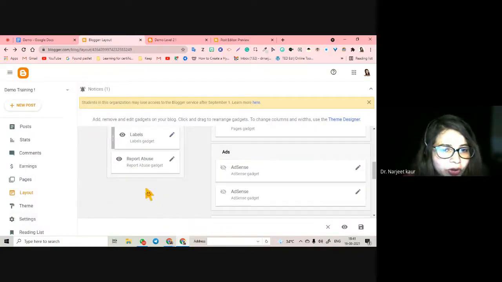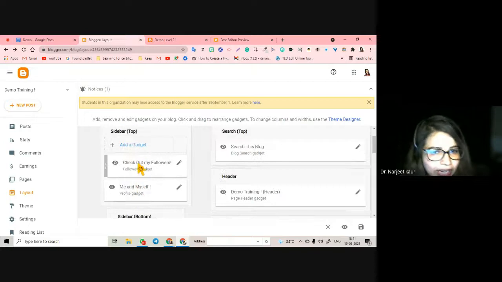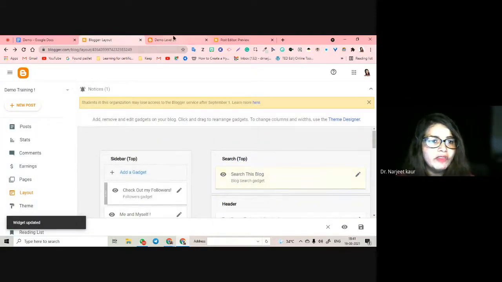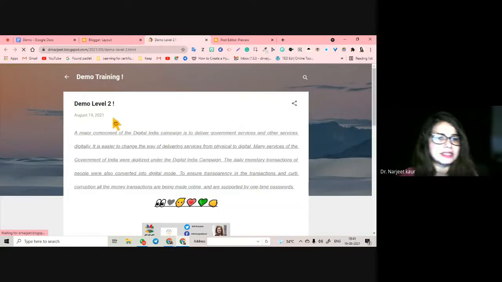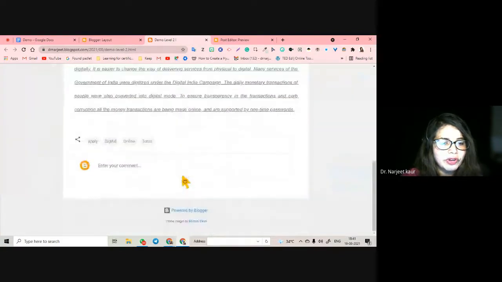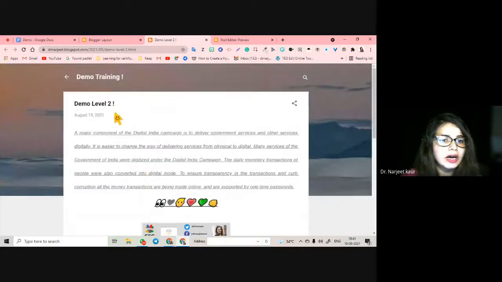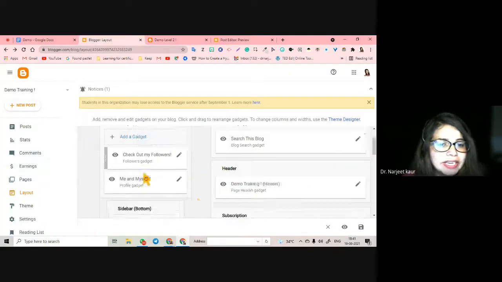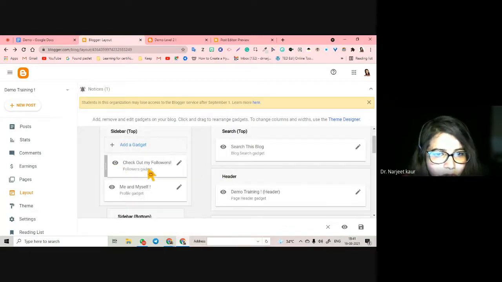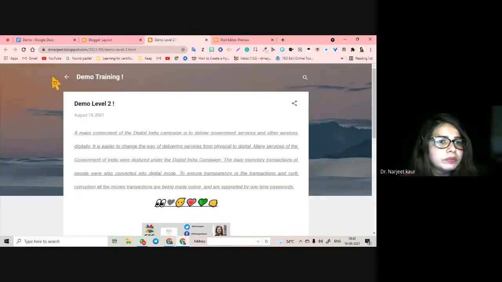Now at the bottom, whatever gadgets you want at the bottom, you can add them one by one. You want people to search this blog, so you add this gadget also. Click on save and you are there. Now when I go here, you will mark the changes. This is for your comment, and this is the date added. Okay, in the layout you have added gadgets. That gadget should have been there: check out my followers on the sidebar top.